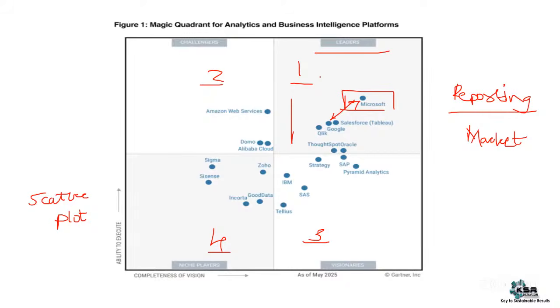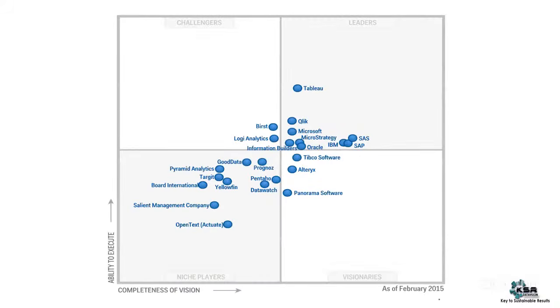I'll just go back to 2016 when Microsoft launched Power BI. Ideally it launched in 2015, but in 2016, Power BI came to this quadrant. Came to in the sense, Gartner added that Power BI is a good product. Let's analyze that product. Gartner is doing this for all these tools for the last 20 years. This is 2015 February when Power BI was launched. Maybe you can say it was not publicly available, but they launched that product as a beta version that you can use.